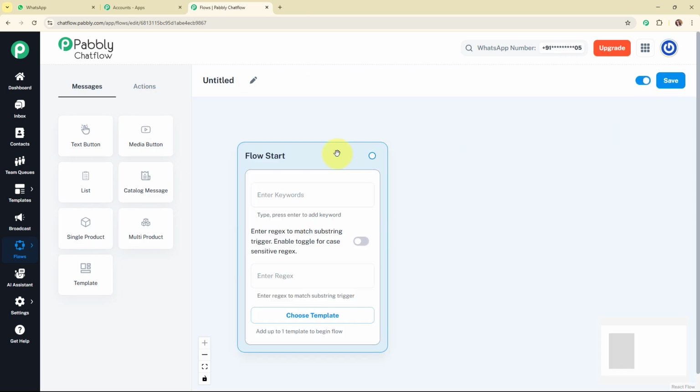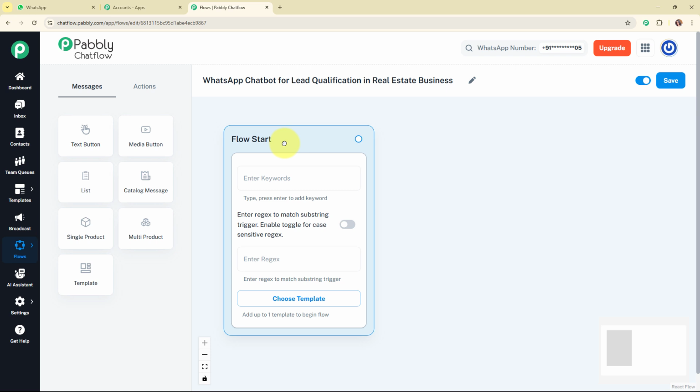And now here I'm going to give a name to my flow first, that is WhatsApp chatbot for lead qualification in real estate business. Alright, so now I have given a name to my flow. It is asking me to set up the flow start. So I need to set up the flow start, that means the trigger for this WhatsApp chatbot.